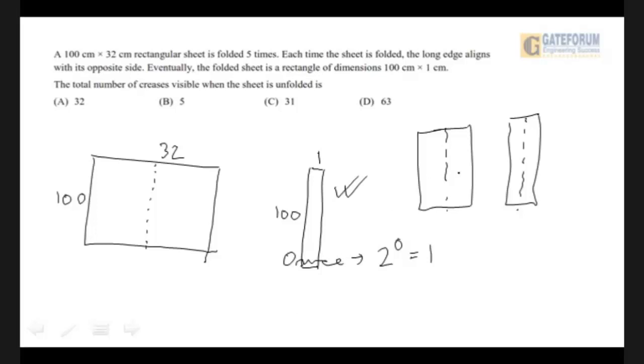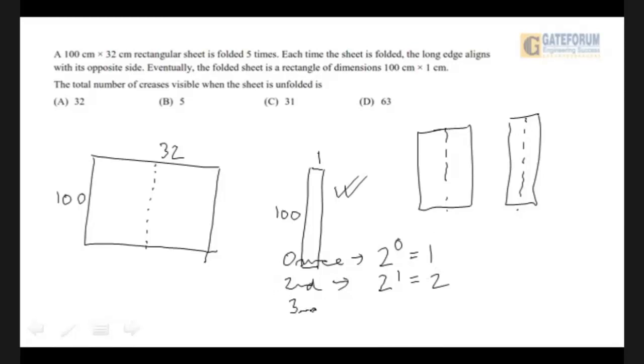Okay, now I am folding it the second time. How many creases will appear? Now I can think that the number of creases that will appear is 2. See, just imagine this being double stuffed. 2 plus 1, 3 total.